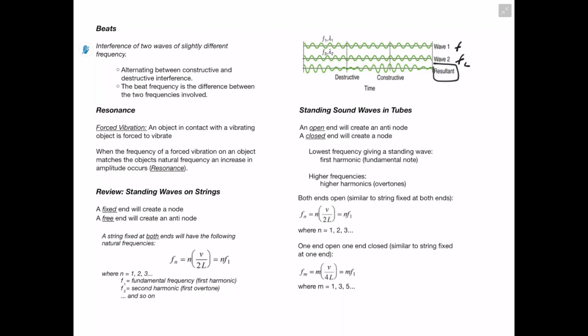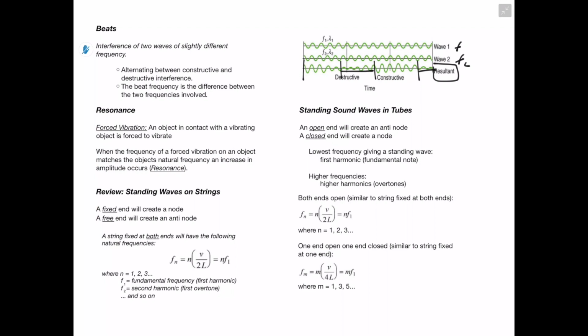The resultant is going to show that we have areas of constructive interference, alternating with destructive interference. This pattern which forms is going to give us these beats, which are just different sound intensity levels caused by the alternating constructive and destructive interference.